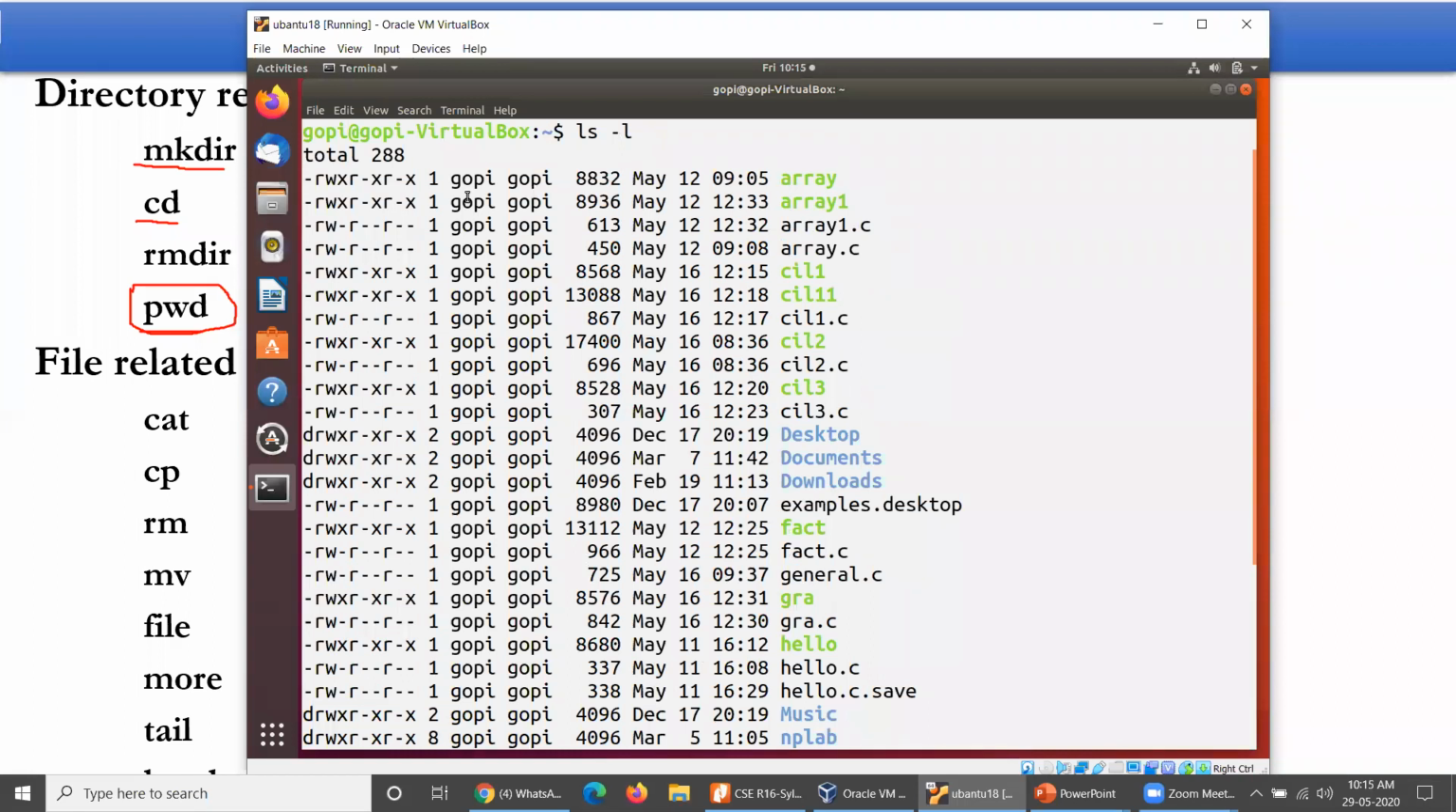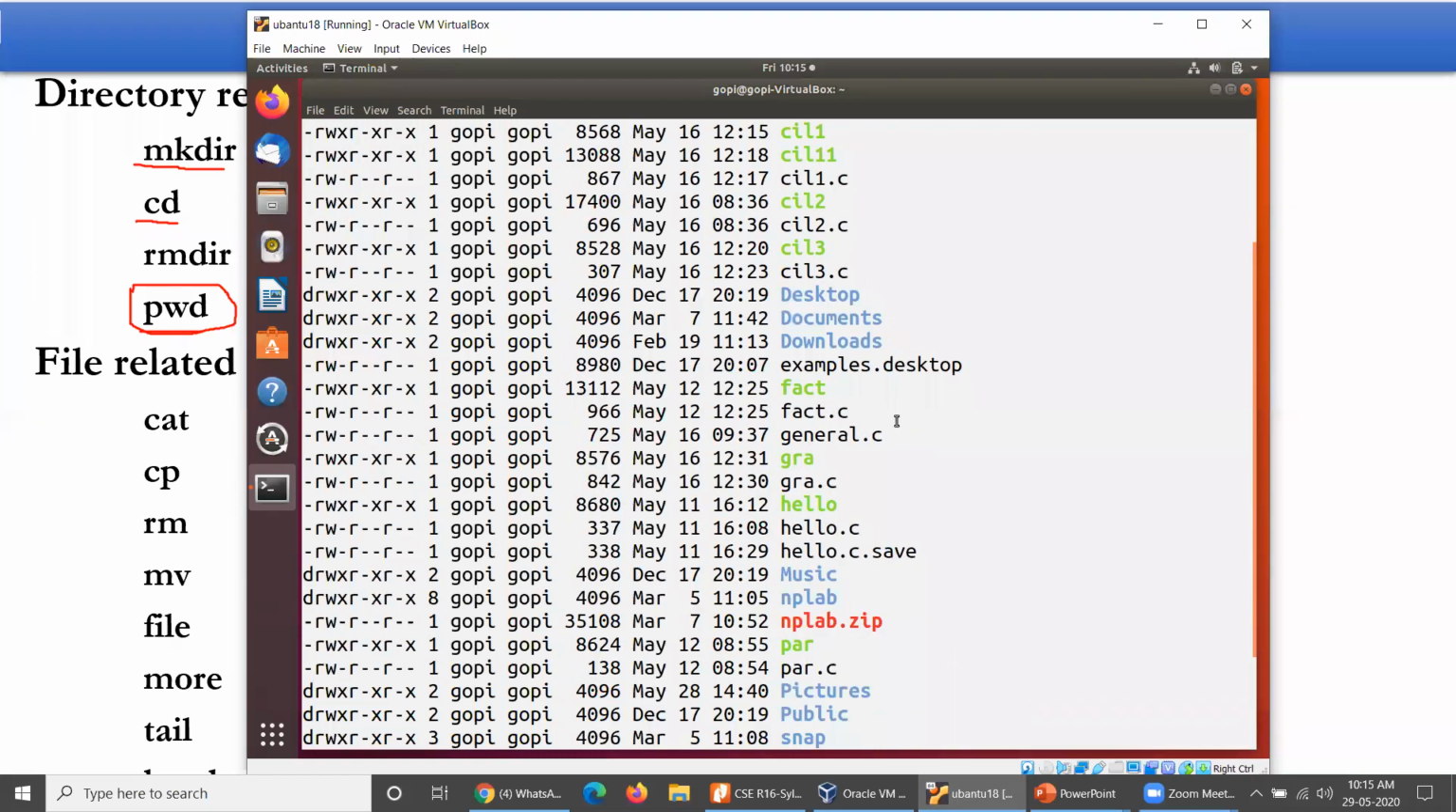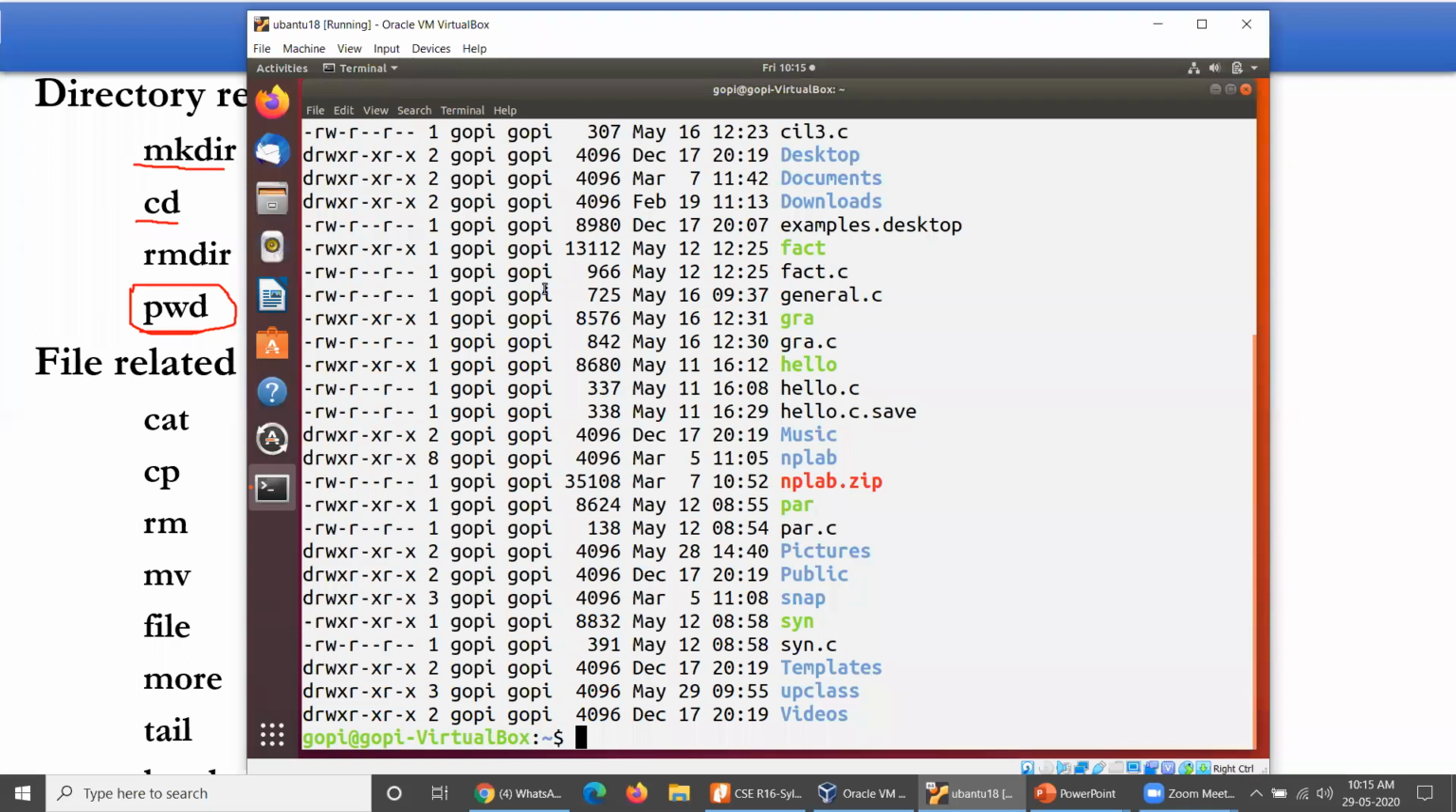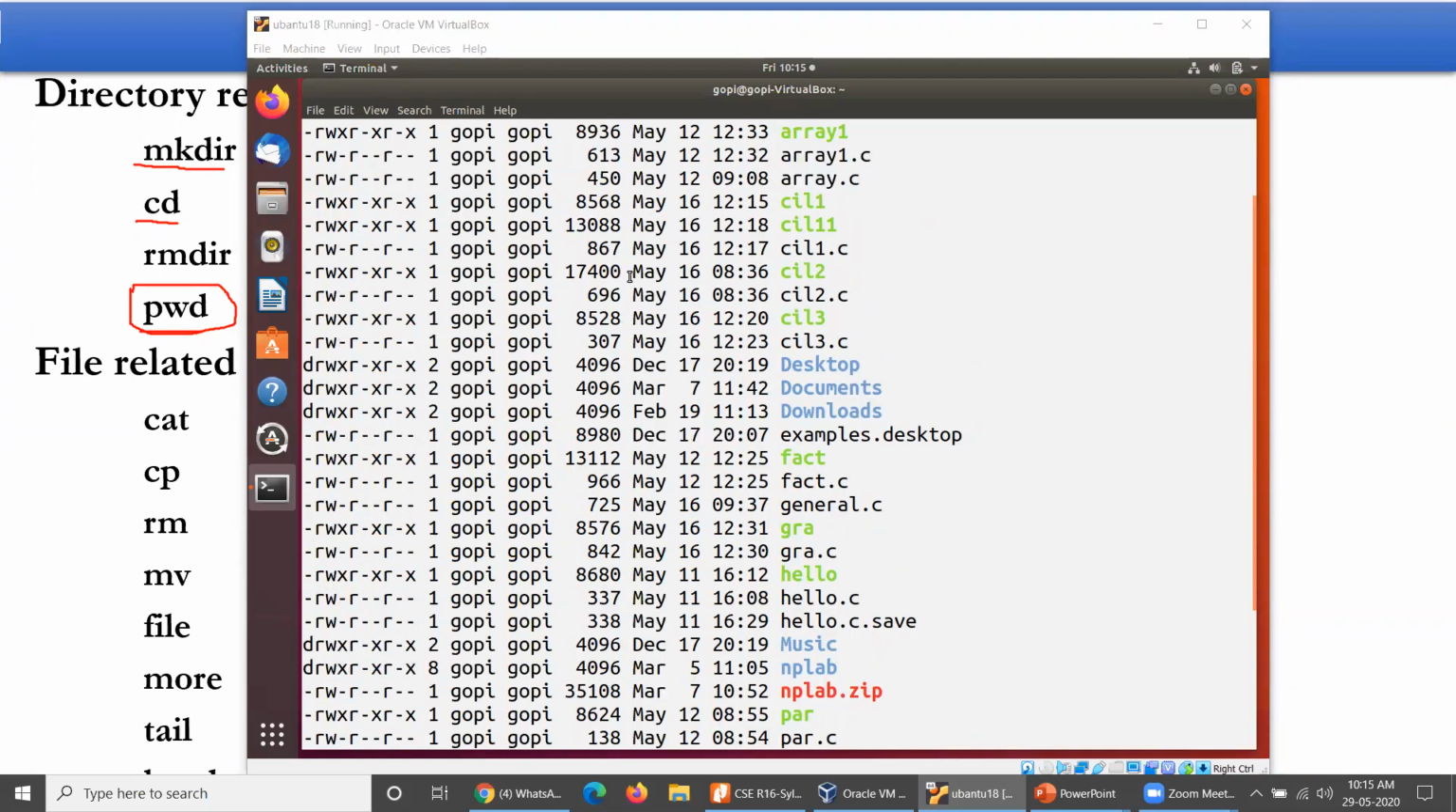Right now I am working in the home directory of this particular user, Gopi. In the home directory, I have many files and directories available. Yesterday I already gave you some information: if it is a directory, the first thing displayed will be d, and if it is not a directory, it will be displayed with a hyphen. If it is a hyphen, it is an ordinary file. If it is d, it is considered a directory.